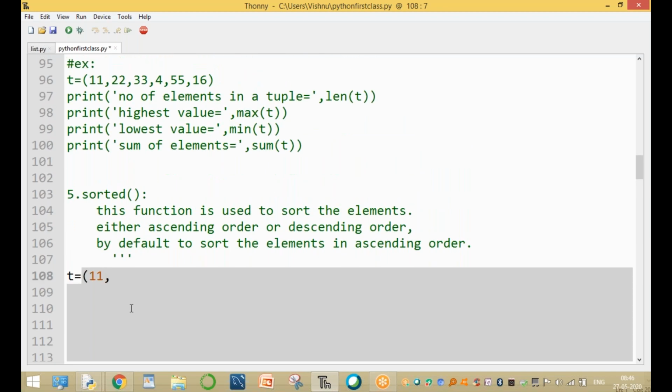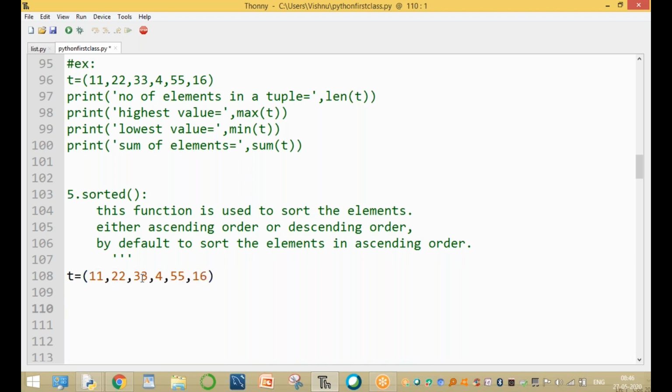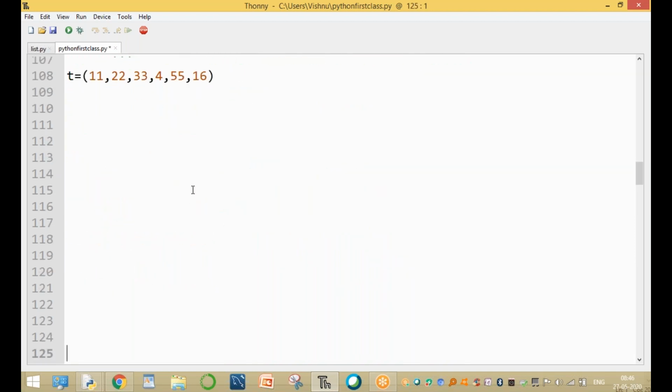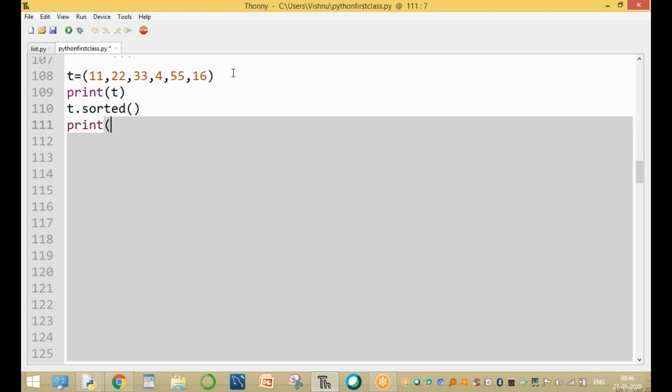Here the values are 11, 22, 33, 4, 55, and 16. These are the elements. Sort these elements using the sorted function. Print t, the original value, and here t dot sorted. And after that, print of t.